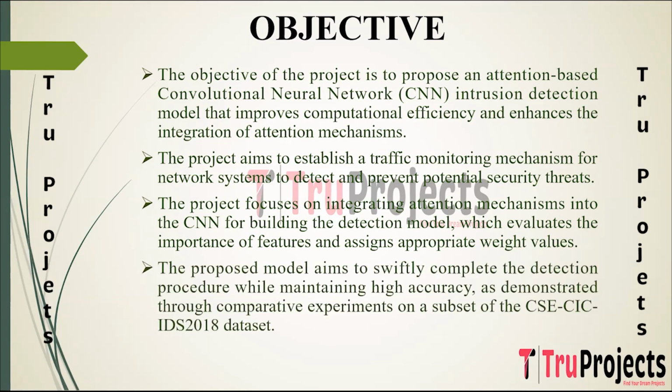The proposed model strives to strike a balance between swift threat detection and high accuracy. Through comparative experiments conducted on a subset of the CIC IDS 2018 dataset, the project seeks to demonstrate the model's ability to swiftly and efficiently identify security threats while maintaining a high level of precision in its detections. This validation process aims to showcase the effectiveness of the model in real-world scenarios.